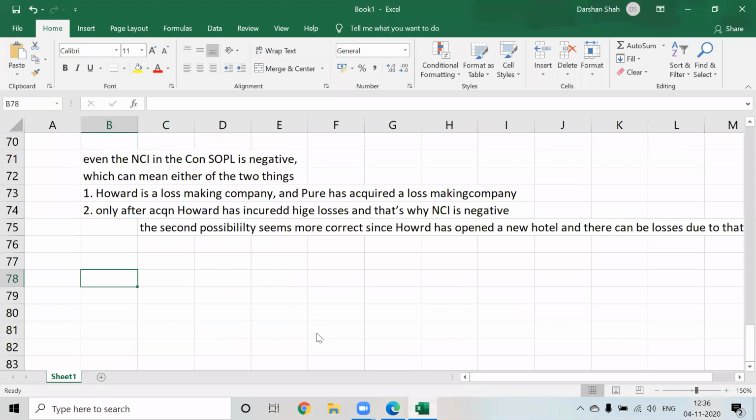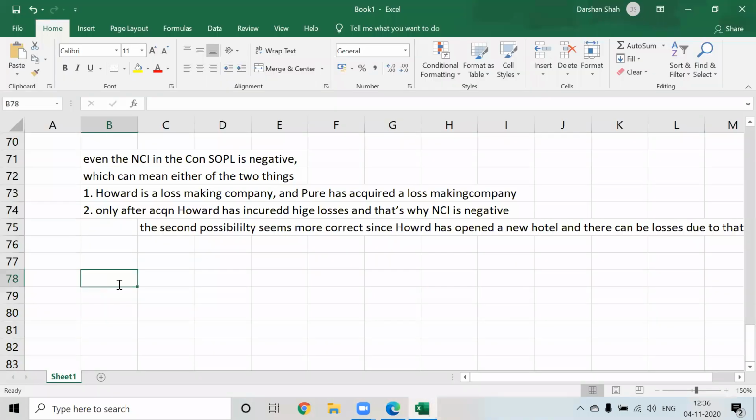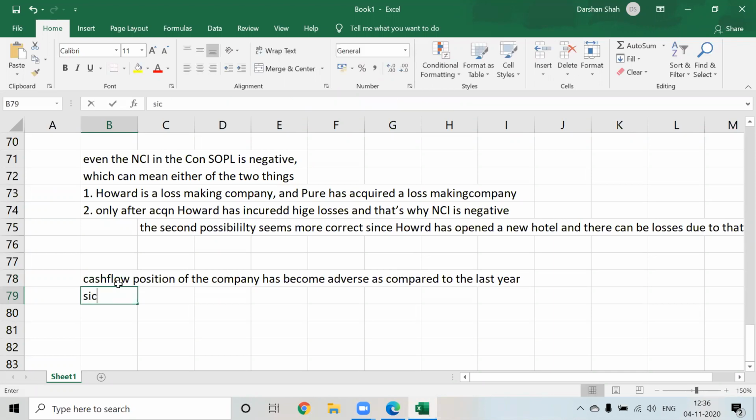Let us talk about the cash flows first, because cash flow has reduced from 6,000 to 600. Cash flow position of the company has become adverse as compared to the last year, since it has gone down to 610 from 6,000.